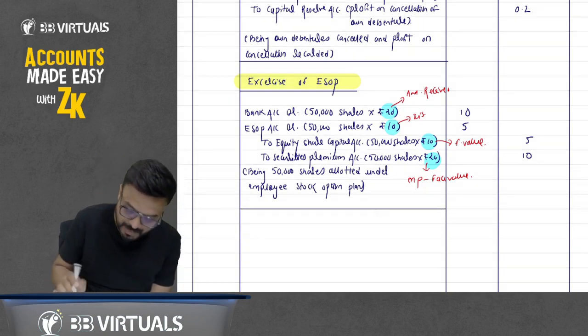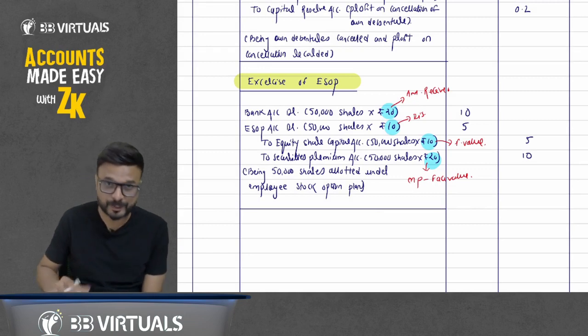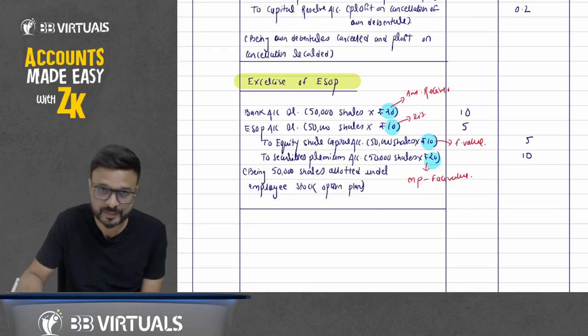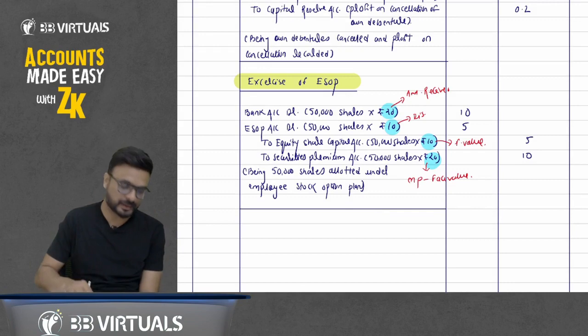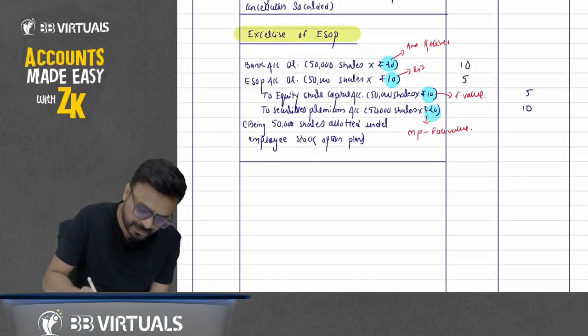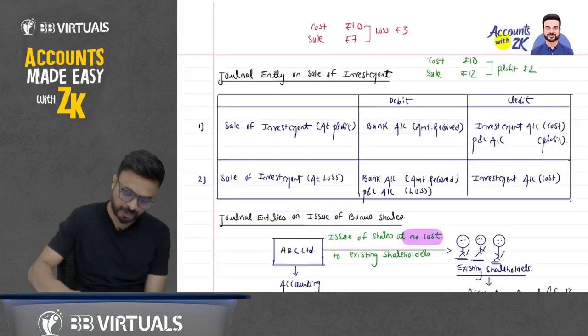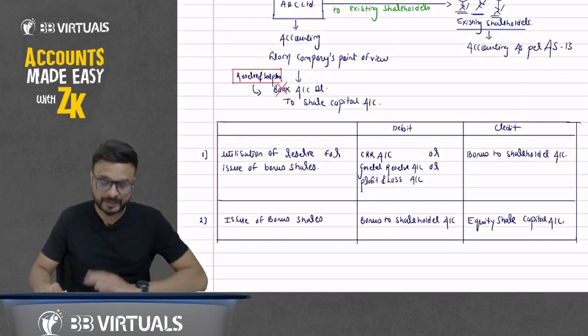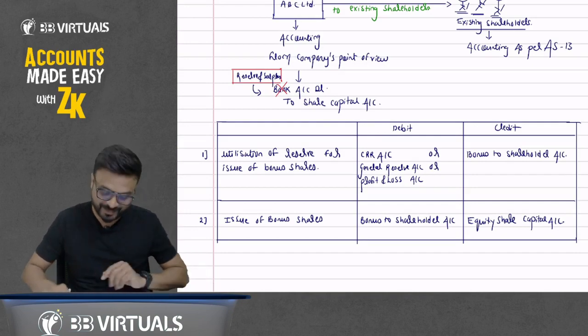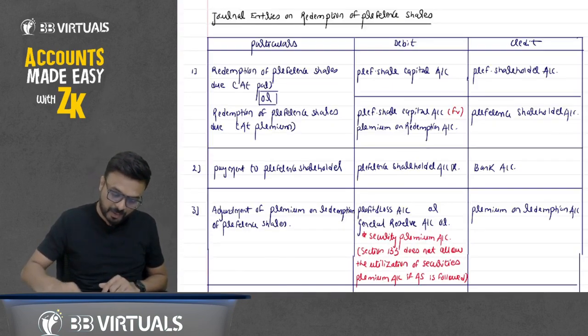Now the last entry that we have to pass is to write off premium on redemption of preference shares and premium on buyback. Now understand this point. We'll pass the entry that we have discussed earlier also, premium on buyback. Very important. Just this last entry, then we have to prepare the balance sheet. Then done.